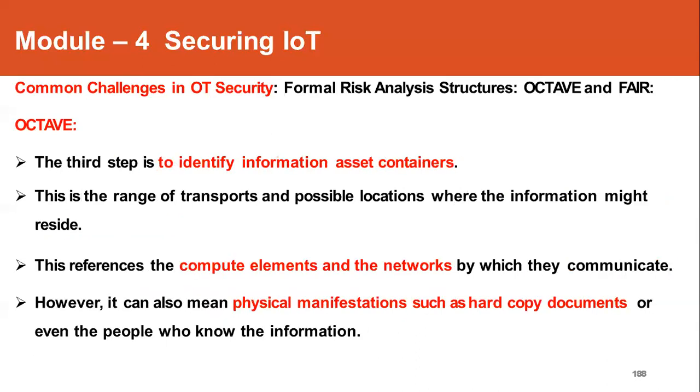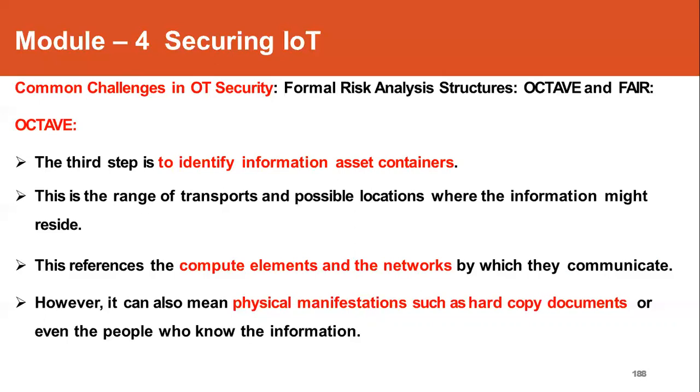So once the assets are profiled, the next step would be to identify the information asset containers. Here the containers for the asset will be identified. This is the range of transports and the possible locations where the information about an asset is present. This contains the elements and the network by which an asset communicates.